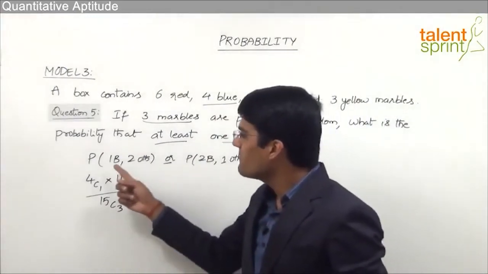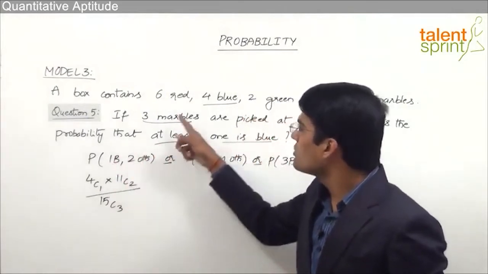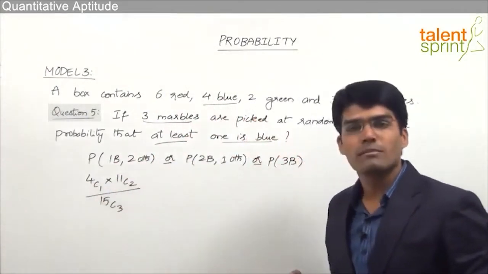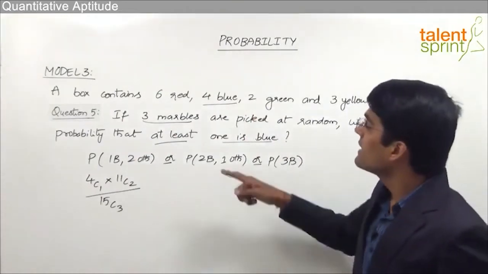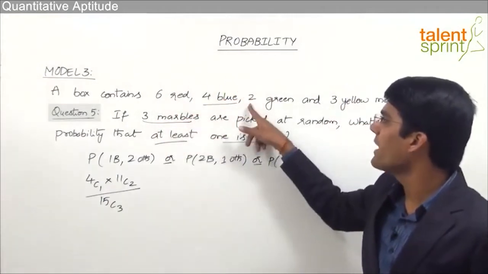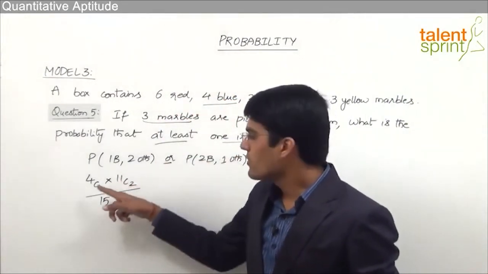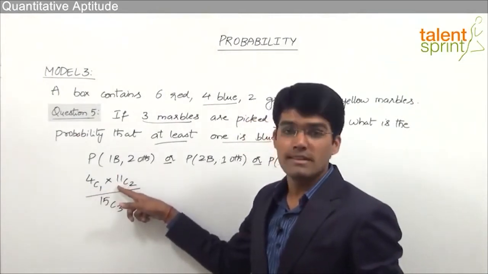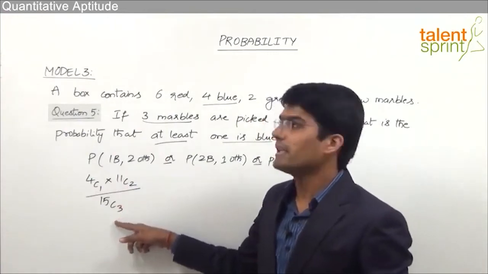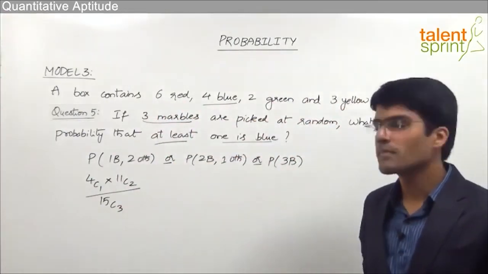Let me repeat once again. We want 1 blue marble and 2 marbles of other colors. So 1 blue out of 4 blue can be taken in 4C1 ways. And then we need 2 more marbles of other colors. Other colors here can be red or green or yellow. So total choices is 6 plus 2, 8, 8 plus 3, 11. So out of these 11 we can take any 2. So 4C1 into 11C2 is the number of favorable combinations, divided by the total number of combinations, 15C3. Why? Because in total we have 15 marbles here and we need to select 3 out of them.